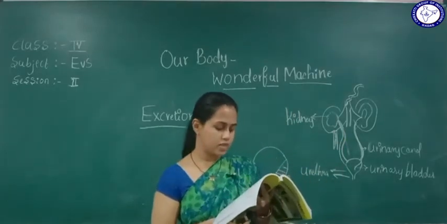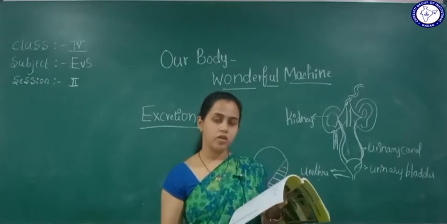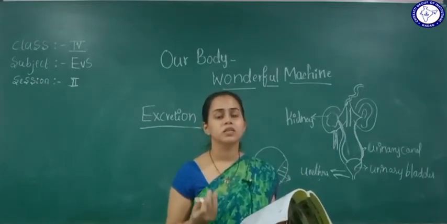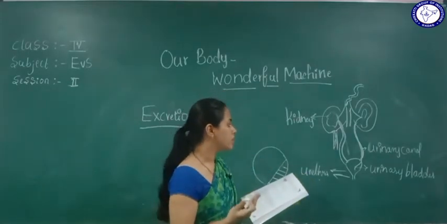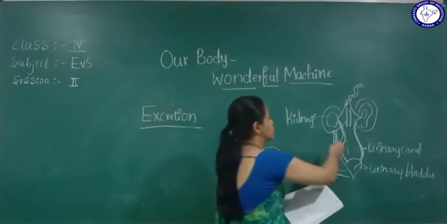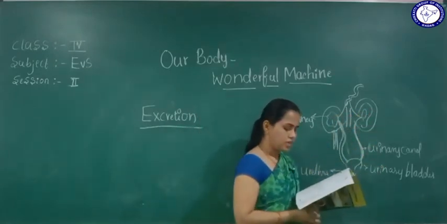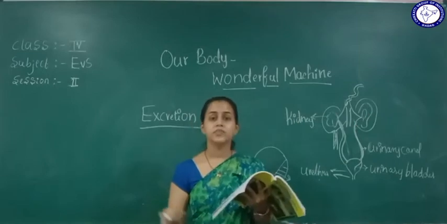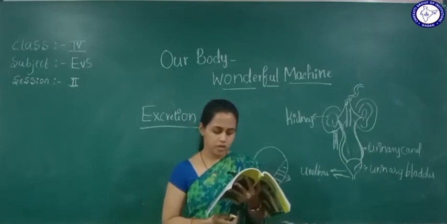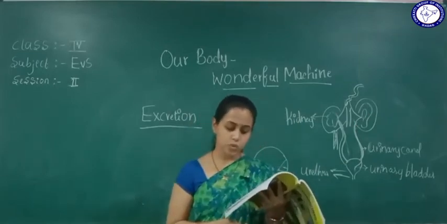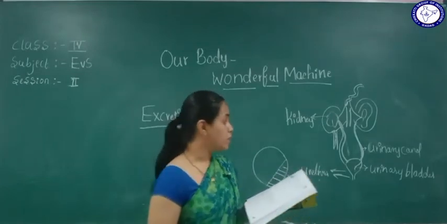Impurities present in the blood are separated here. These kidneys work as purifiers, right? So this waste reaches the urinary bladder.